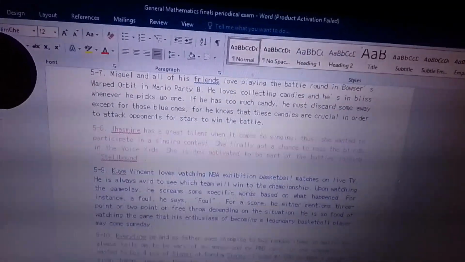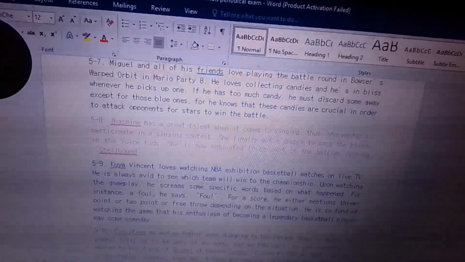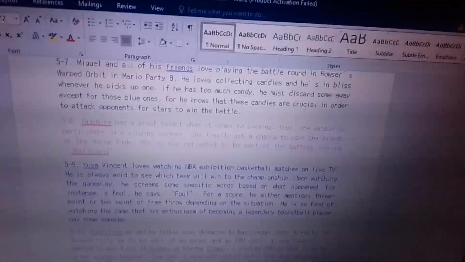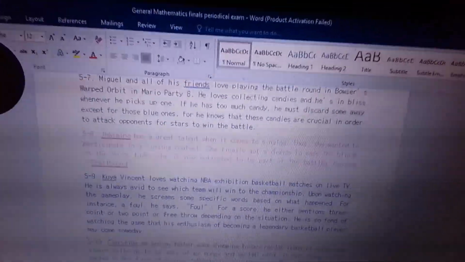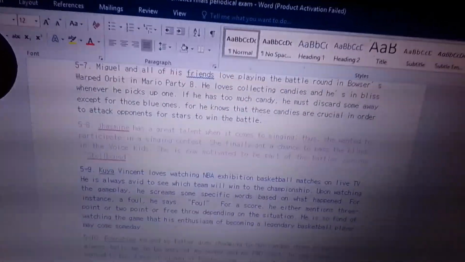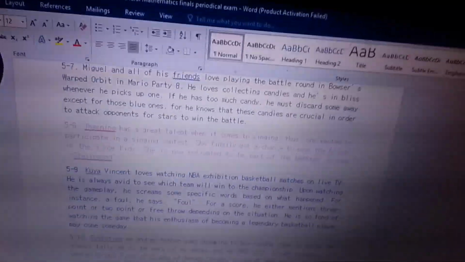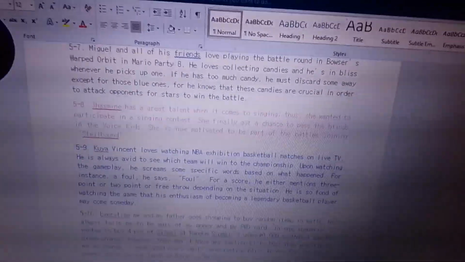Now for number 8, it says here, Jasmine has a great talent when it comes to singing. Thus, she wanted to participate in a singing contest. Ayan, si Jasmine, di ba remember I saw her from The Voice Kids, di ba? Noong 2024. So that girl loves to sing so much. At dahil mahilig siya sa pagkakanta, dahil dyan, nag-participate siya sa The Voice Kids, sa isang singing contest. At dahil dyan, she finally got a chance to pass the blinds, and then, yun nga, she's now motivated to become a part of the battles, joining Spellbound.